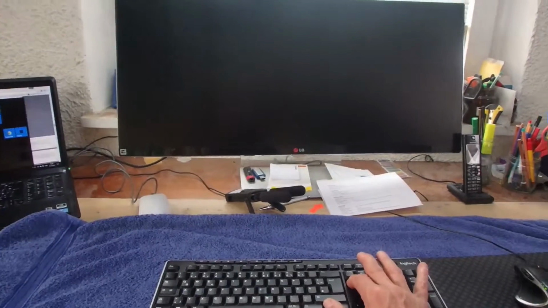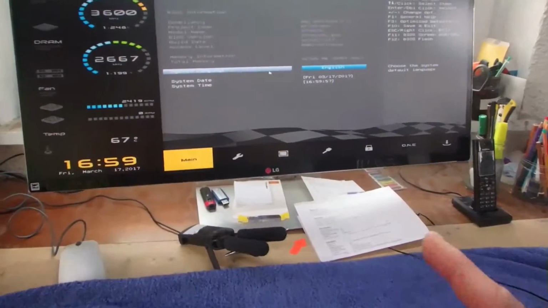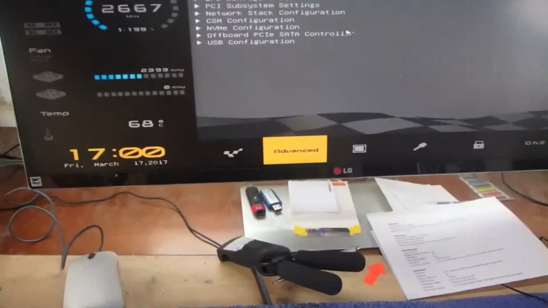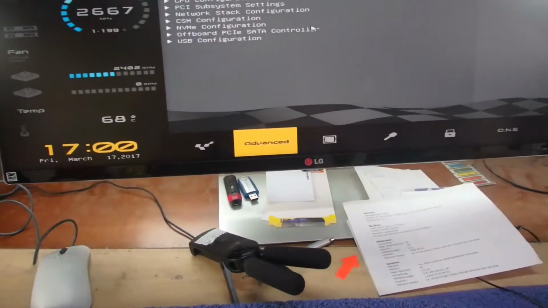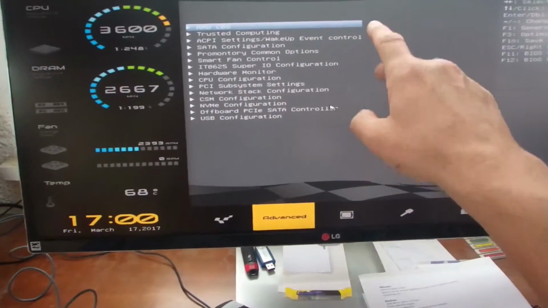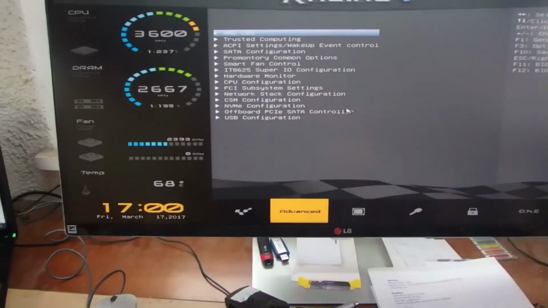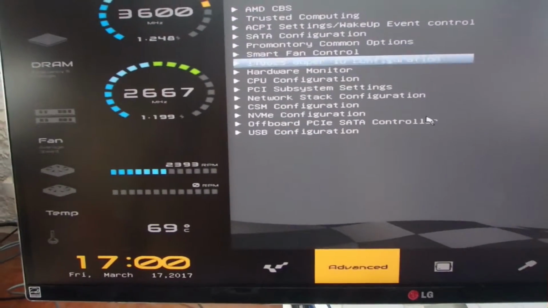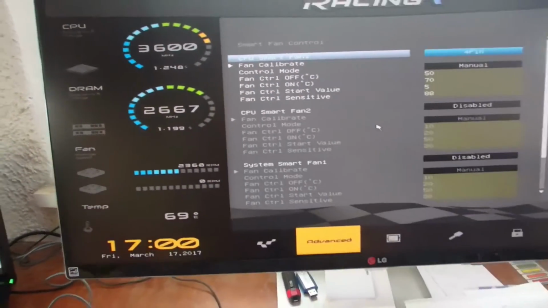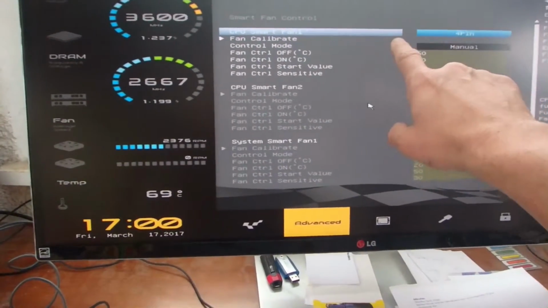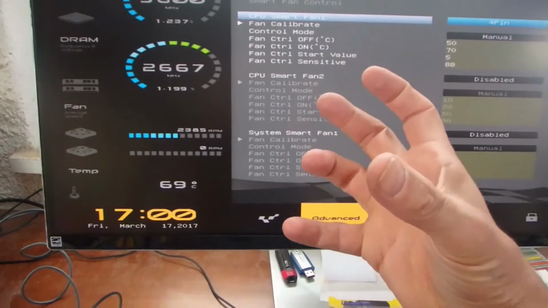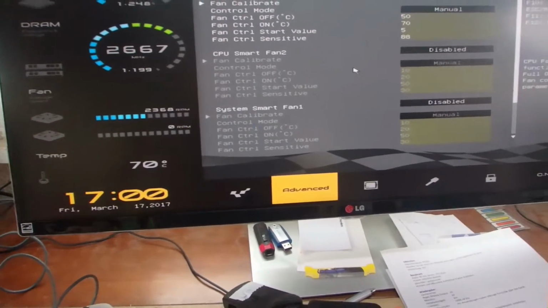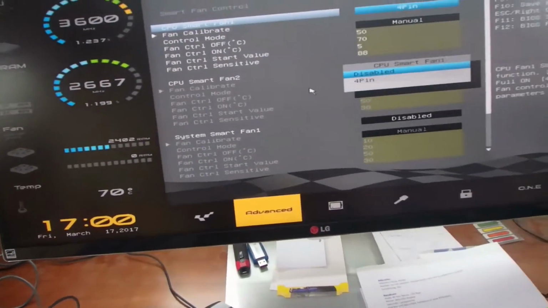Now we are in the mainboard settings. Here we go to the settings. The BIOS is called Racing from AMD. We go to Advanced and then to Smart Fan Control. The fan is mounted on the CPU, so this is the first one. It has a 4-pin cable, so we need the 4-pin control, and this is set to manual.